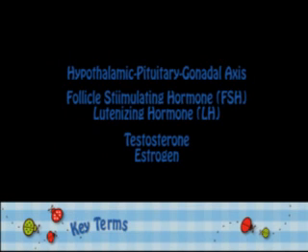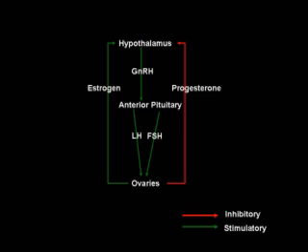Here are some key terms that we'll be discussing today: the hypothalamic-pituitary gonadal axis, follicle-stimulating hormone, luteinizing hormone, testosterone, and estrogen. I bet you're wondering what in the world is the hypothalamic-pituitary gonadal axis. I'm here to tell you. It consists of three organs: the hypothalamus and the anterior pituitary, which happen to be located within the brain, and then the female gonads, which are the ovaries. The hormones function in negative and positive feedback loops to create communications between these three parts of the body.